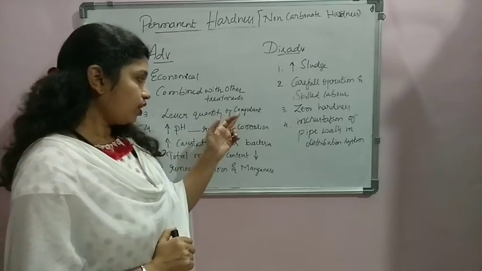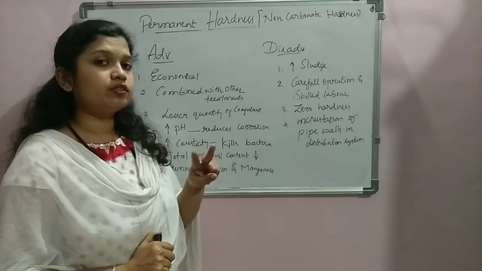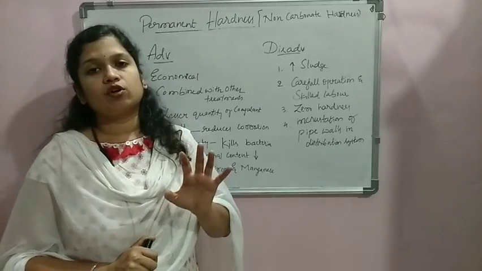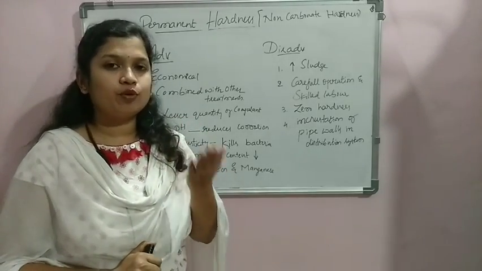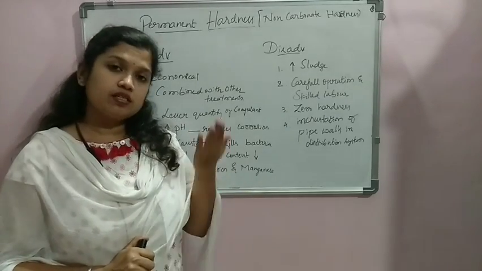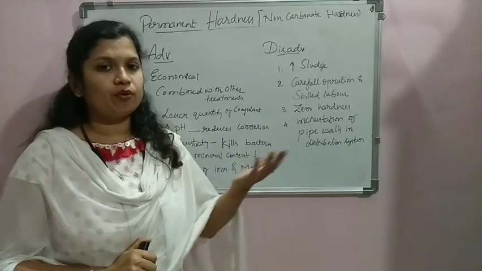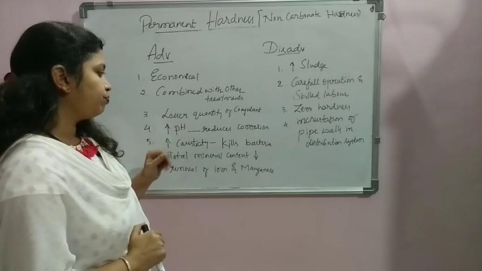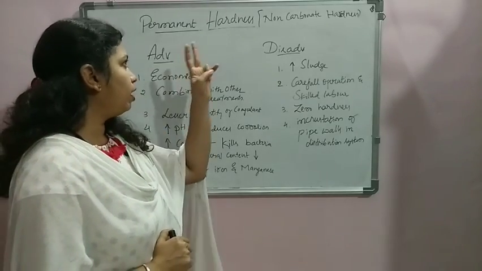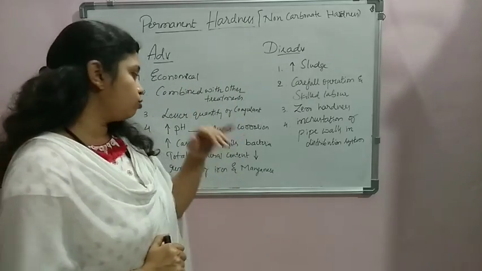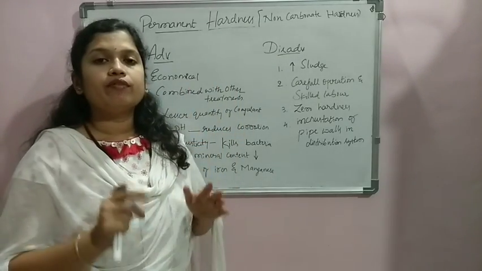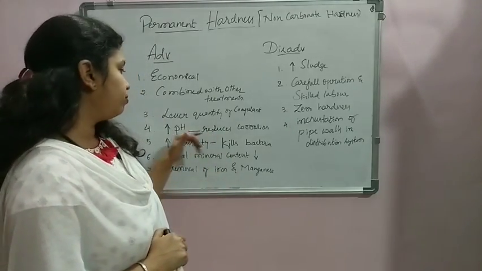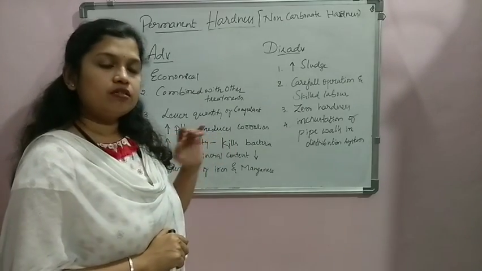And also, when the coagulation process and softening process are combined together, a lesser quantity of coagulant is required because it increases the pH of the water. Addition of lime and soda increases the pH of the water. Increased pH always supports coagulation. That is why a lesser quantity of coagulant is required when the process is combined. And because lime and soda both always increase the pH, it reduces the corrosion problem. Whenever water becomes acidic, there is a problem of corrosion in the distribution system. That is why, because of the increased pH, the problem of corrosion is reduced.